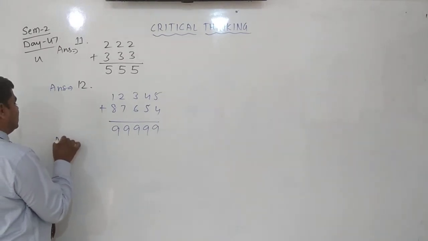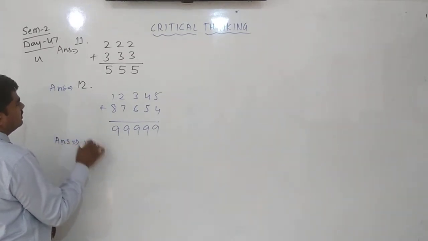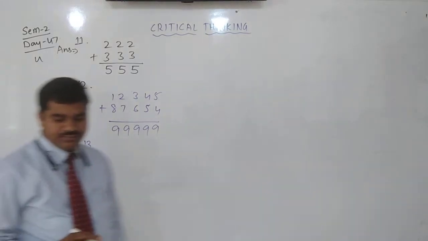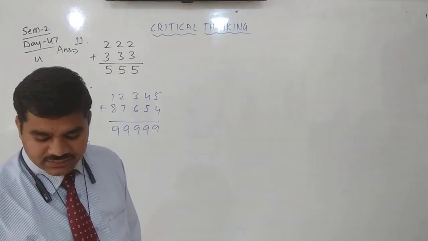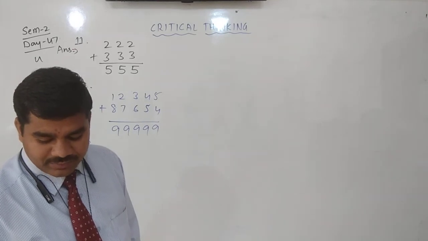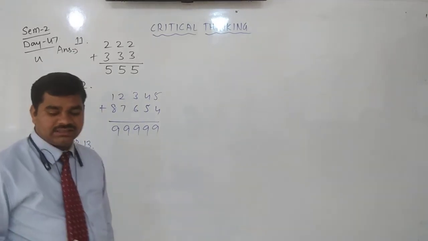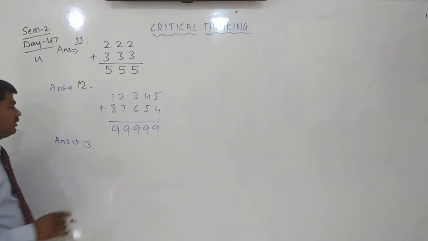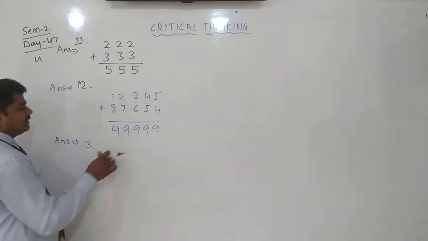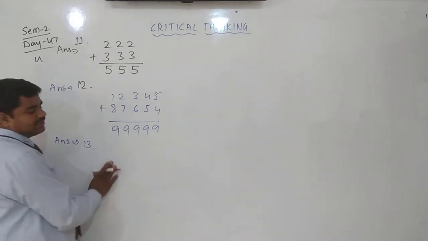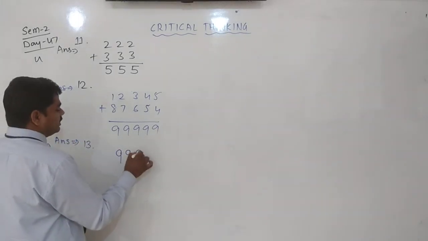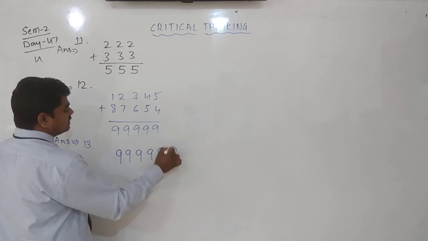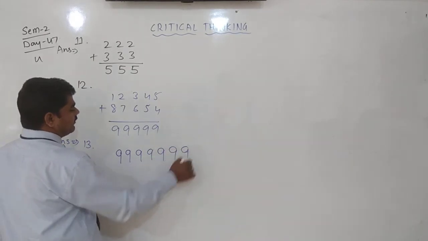Next, answer 13. The 13th one. What is the largest sum you can get when two 7-digit numbers are added? The largest sum, two 7-digit numbers. It is 5 digit there. Now 7-digit numbers, the largest numbers we will write. Then we will get the largest sum.